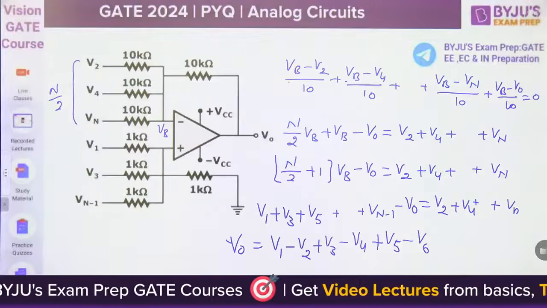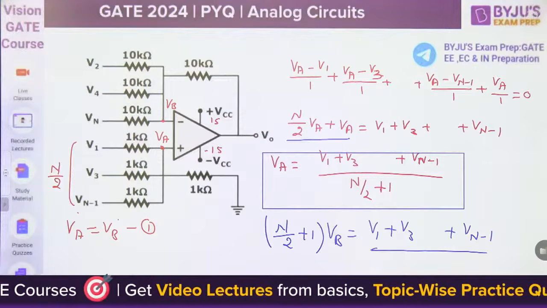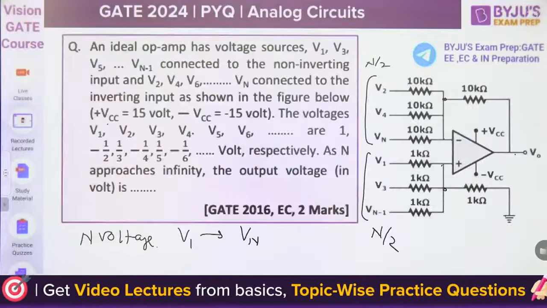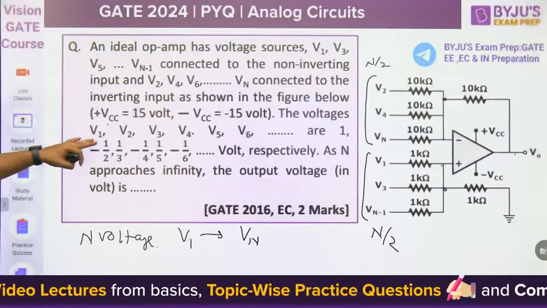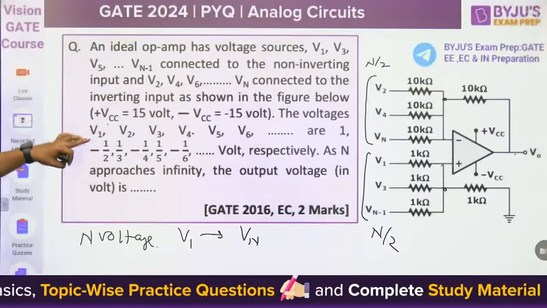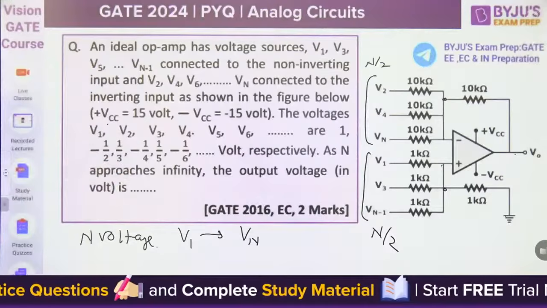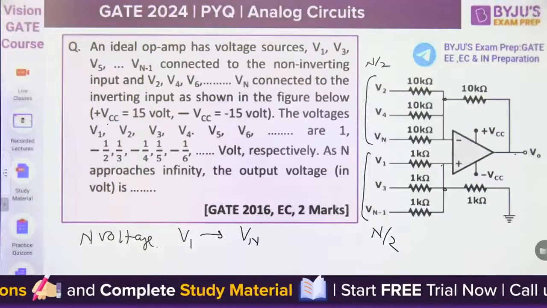Now what are the values of these? They are cancelled out, or we are just adding the numbers. My dear friends, V1, V2, V3, V4, V5, V6 are respectively 1, minus 1 by 2, 1 by 3, minus 1 by 4, 1 by 5, minus 1 by 6. One is negative, one is positive.